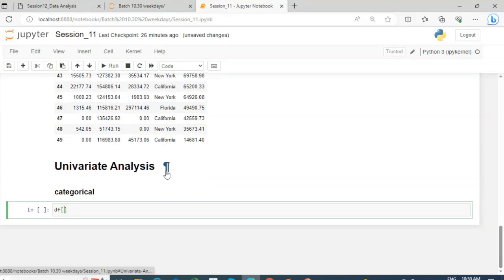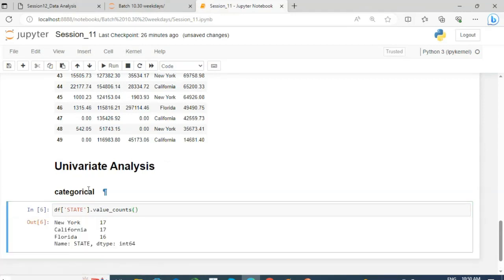So df of state dot value_counts. Do you remember this function value_counts from pandas?